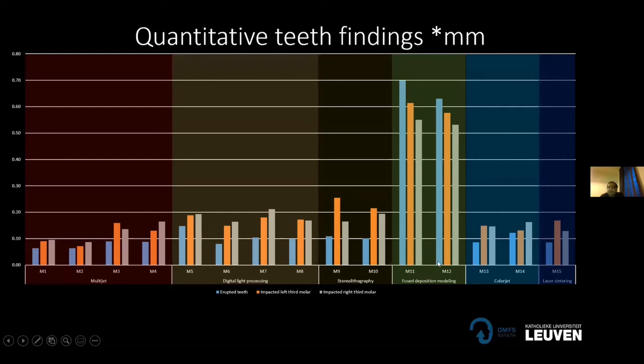Now, these are the results only for the teeth. You can see that the FDM technology didn't do that well. However, apart from all other technologies, FDM had a statistically significant lower score. So this proved the point that FDM is not good for replicating teeth.